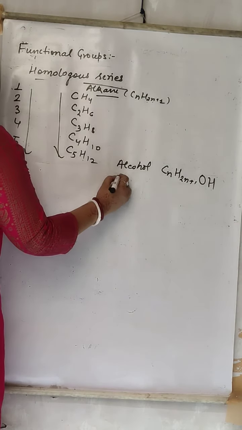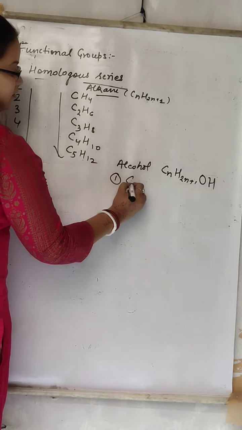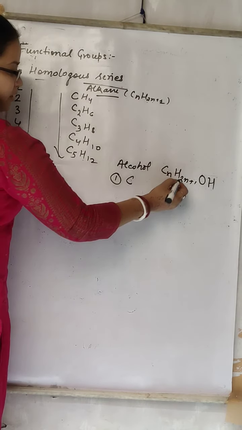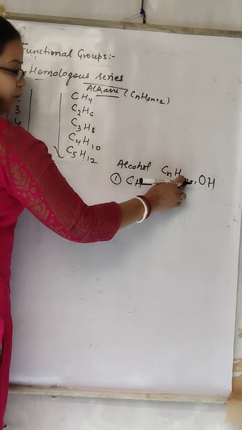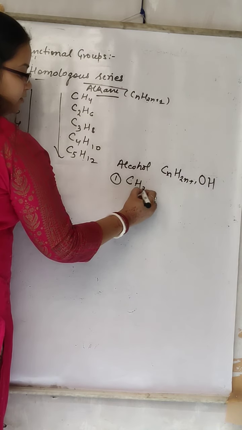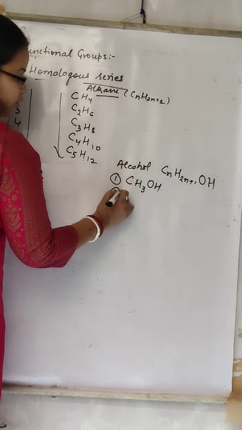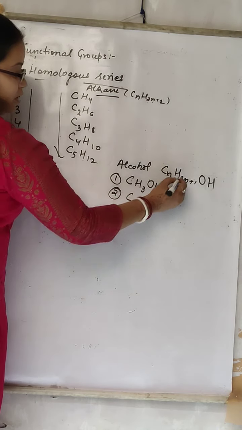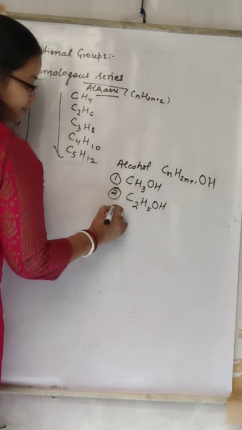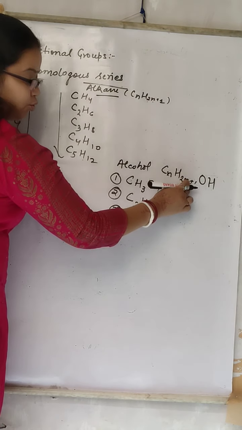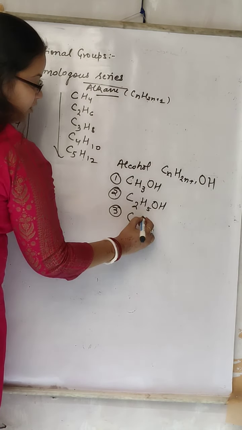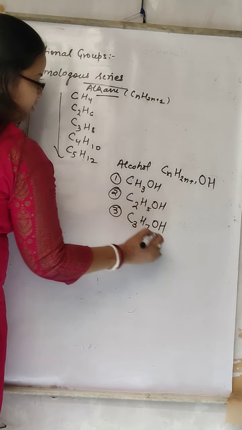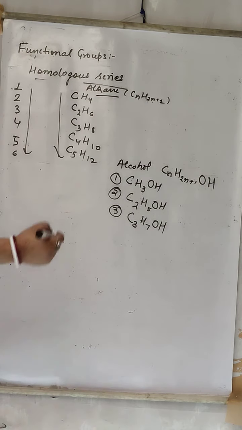Now what is the first member of alcohol series? C is 1, H is 2 into 1, 2, 2 plus 1, 3. Then OH. Second member of series C2. 2 into 2, 4, 4 plus 1, 5, H5 OH. Right. Third member of series C3. 3 into 2, 6, 6 plus 1, 7. H7 then OH. This is homologous series of alcohol.